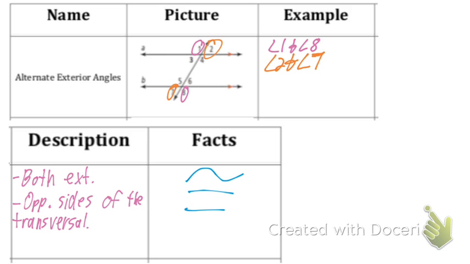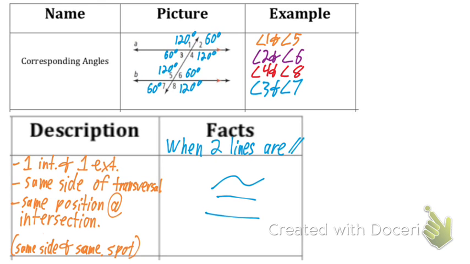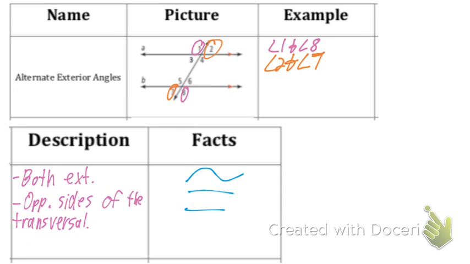Now, these facts are only true when those two lines are parallel, just so we're clear. What about same side interior, angles 3 and 5? They're not congruent. They add to 180, which is supplementary. What about angles 4 and 6? They're supplementary as well.